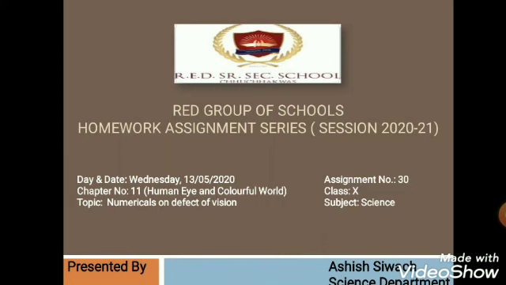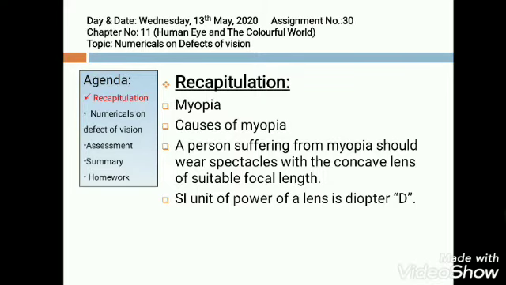Good morning, students. We have covered defects of vision: myopia, hypermetropia, presbyopia and cataract. Today we will be doing numericals on these defects of vision. Now first of all, we will recapitulate these defects.